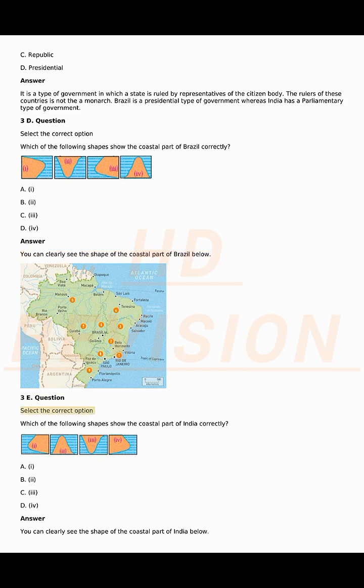3e question. Select the correct option. Which of the following shapes show the coastal part of India correctly? A. I. B. II. C. III. D. IV. Answer. You can clearly see the shape of the coastal part of India below.